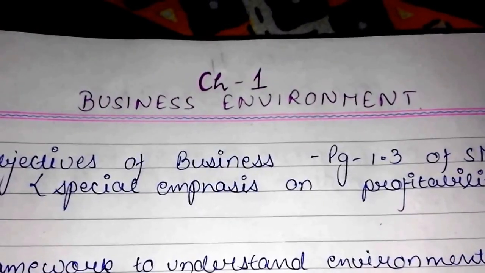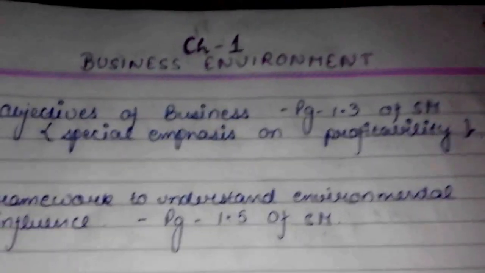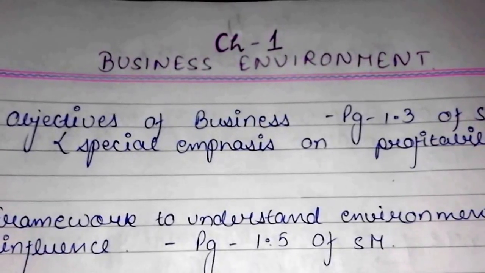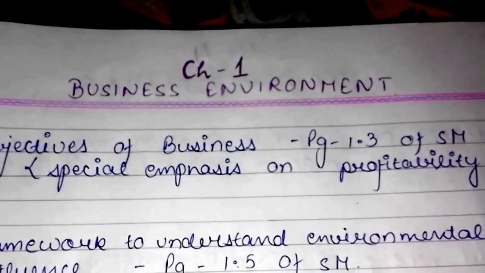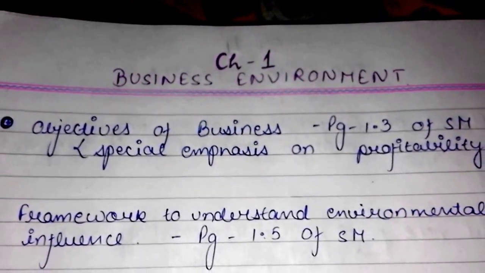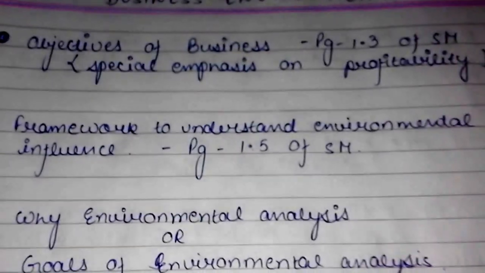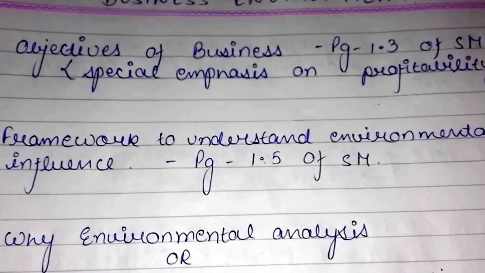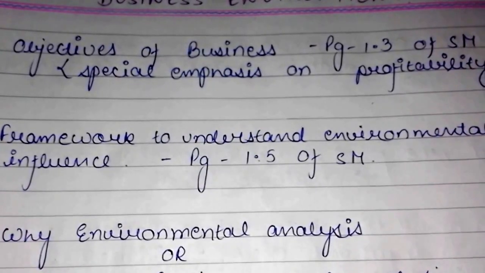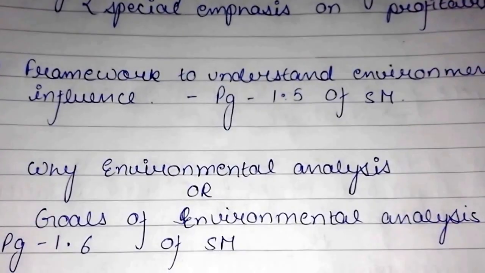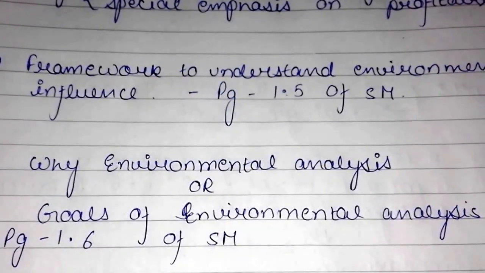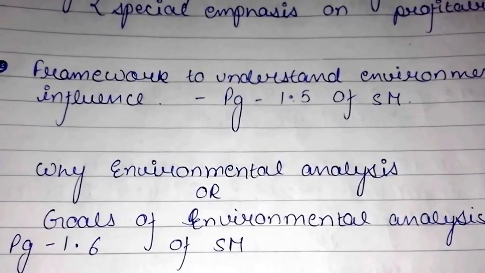Next chapter, chapter 1, business environment, and its important questions are: question 1, objectives of business. It can be found on page number 1.3 of the study material of SM. Special emphasis will be put on profitability. Question 2 is the framework to understand environmental influence. It can be found on page number 1.5 of the study material of SM. Question 3 is why environmental analysis, or goals of environmental analysis. It can be found on page number 1.6 of the study material of SM.